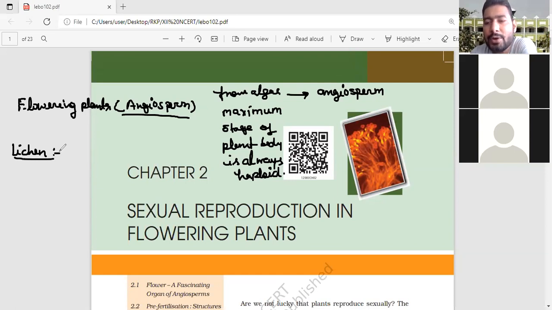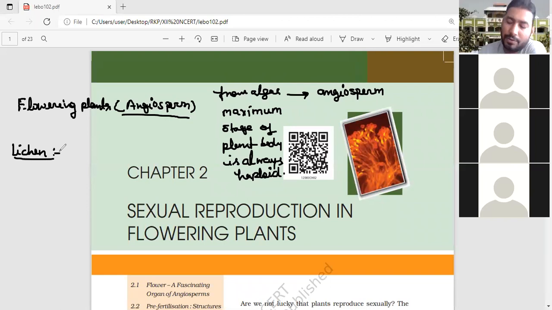Lichens are a symbiotic association between mycobiont and phycobiont. Is it okay? Clear? So lichen evolved first, then after lichen, algae, bryophytes, pteridophytes, gymnosperm, and angiosperm.